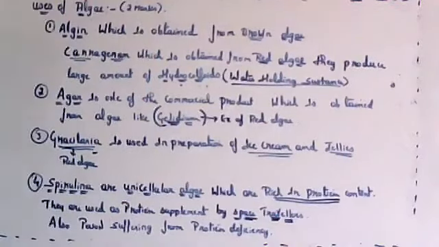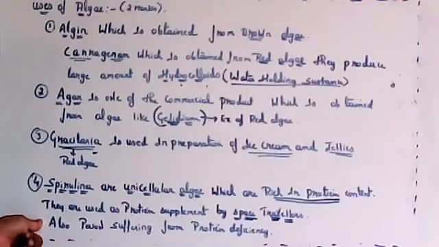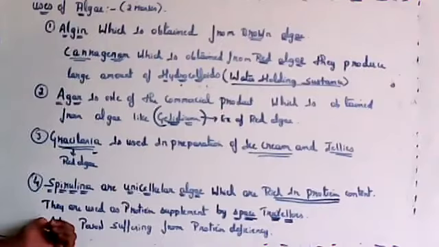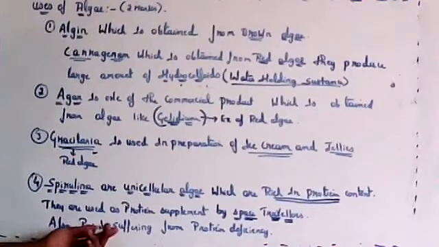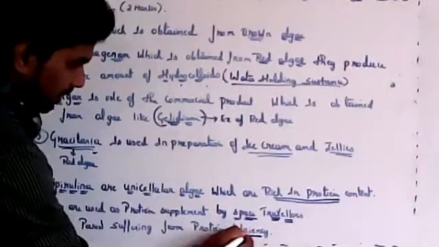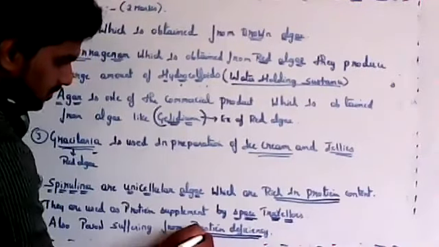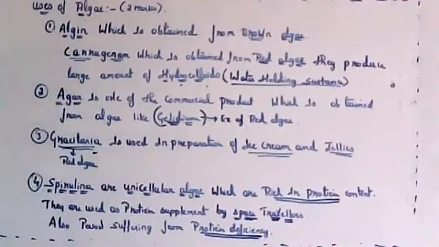They carry it as food. It is a powder, so you can mix it in water and drink it. Also, people suffering from protein deficiency use this product, which is known as spirulina.